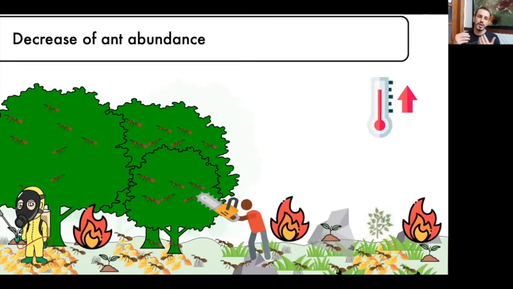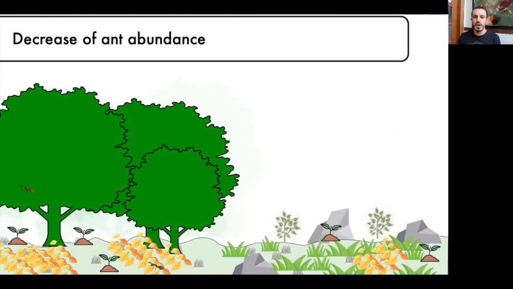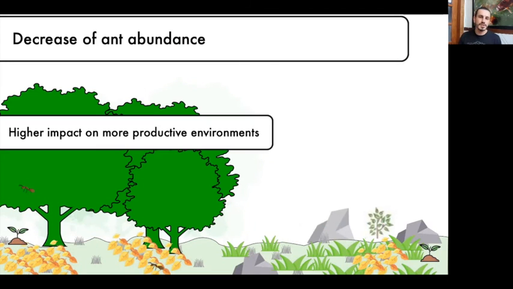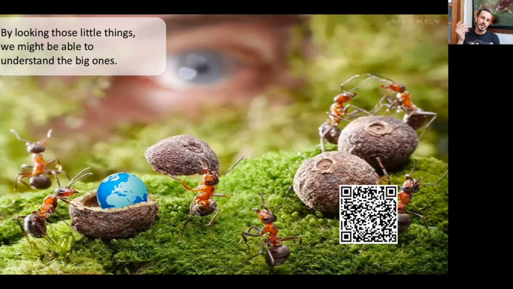Human impacts on those ecosystems can lead to a decrease of ant diversity and also of ant abundance. This could lead to a loss of some of those ecosystem processes provided by ants. And those impacts seem to be more important in high productivity environments, where ants are more abundant, and therefore promote more impacts on ecosystem processes. So by looking at those little things, I hope to understand those big processes that are going on in our planet.